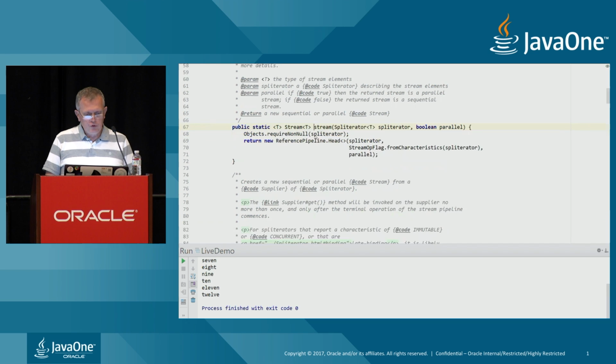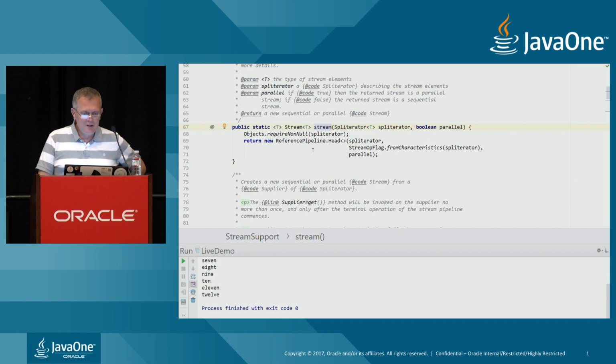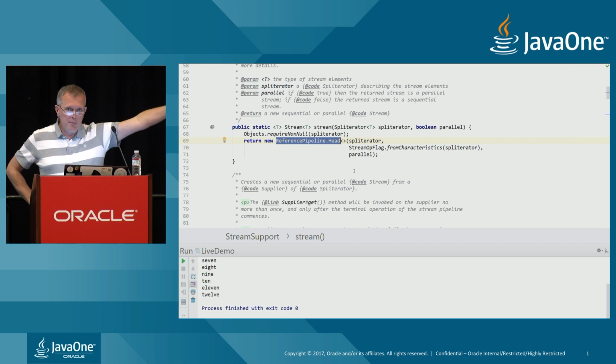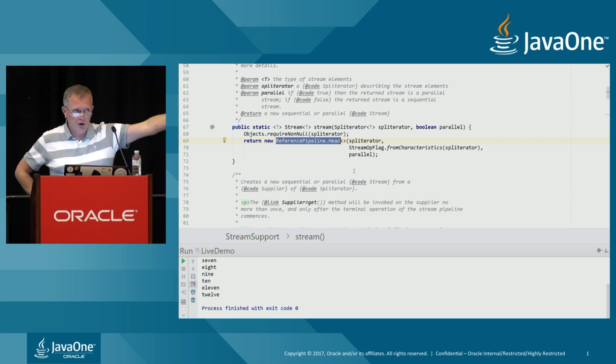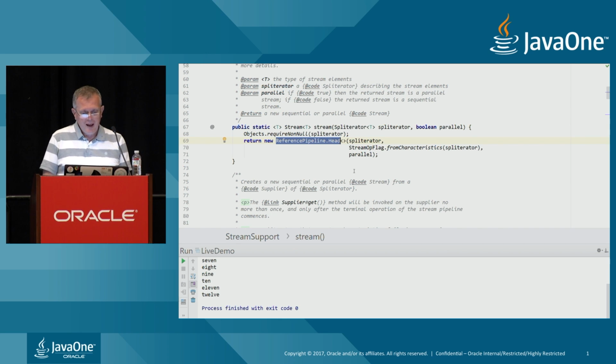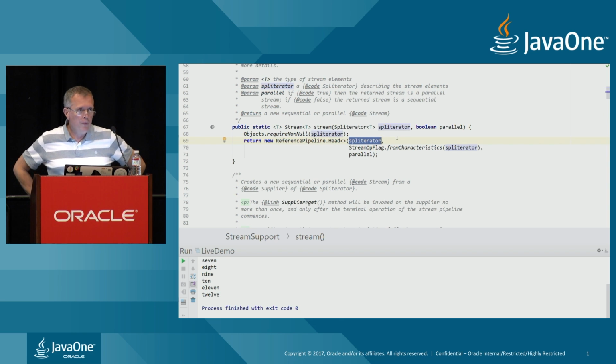And what does this StreamSupport class do? It creates an instance of ReferencePipeline.Head, which is in fact the implementation of the Stream interface itself, and passes the spliterator object we just created to this implementation.